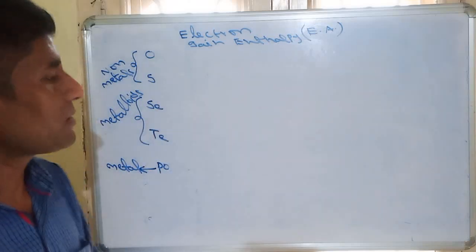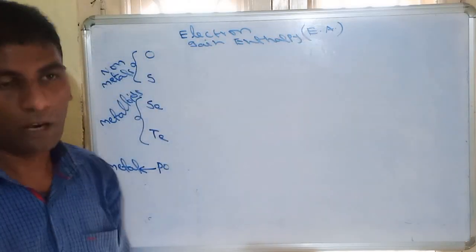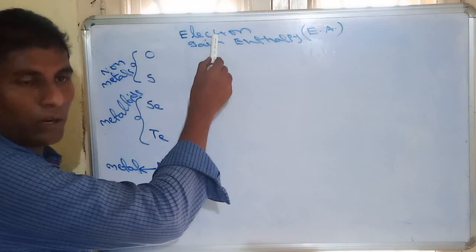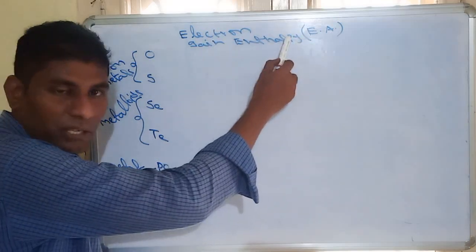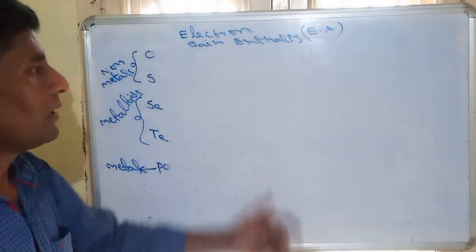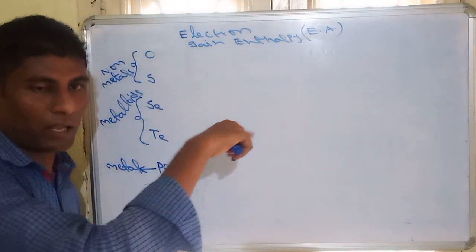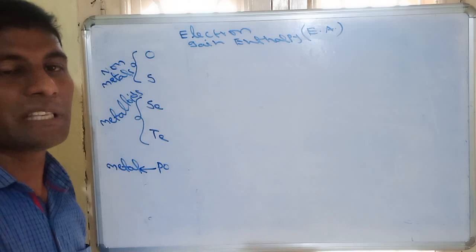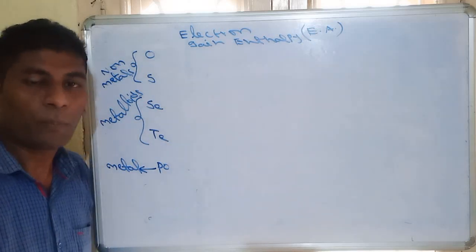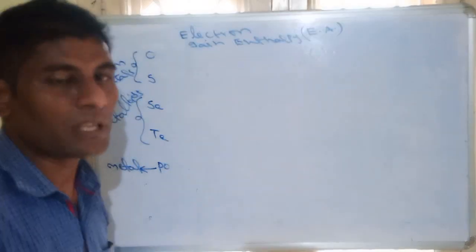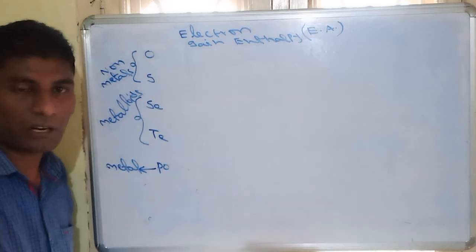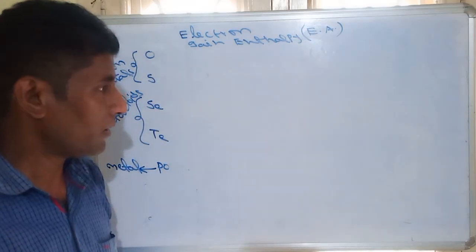That energy is called electron gain enthalpy. Enthalpy means energy, and it is released on gaining an electron. So electron gain enthalpy and ionization energy have the same values with opposite sign, because the processes are opposite: one is removing an electron and one is adding an electron.